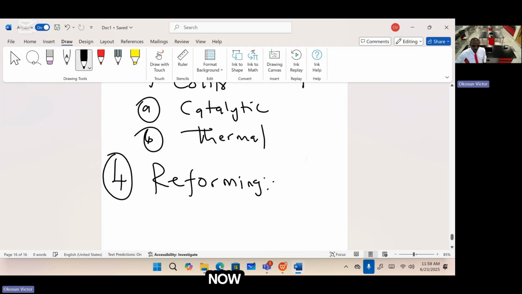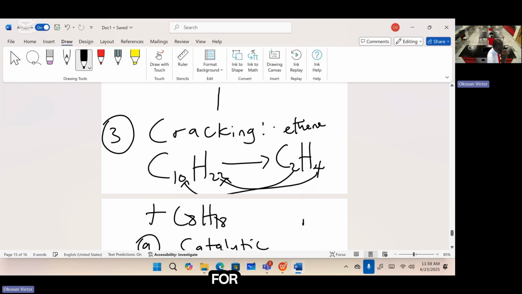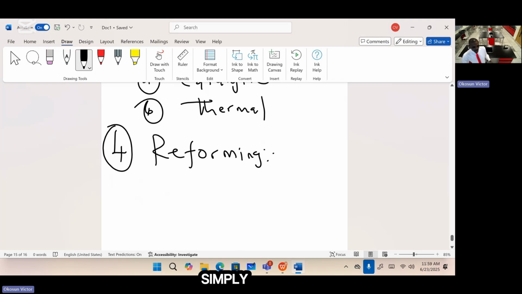Whenever we do cracking for crude oil, for petrol, we want to increase the production, the quantity. So cracking makes the quantity to be more, while reforming simply improves the quality. If you ask me, a reformed petrol should be the best option to go for quality.